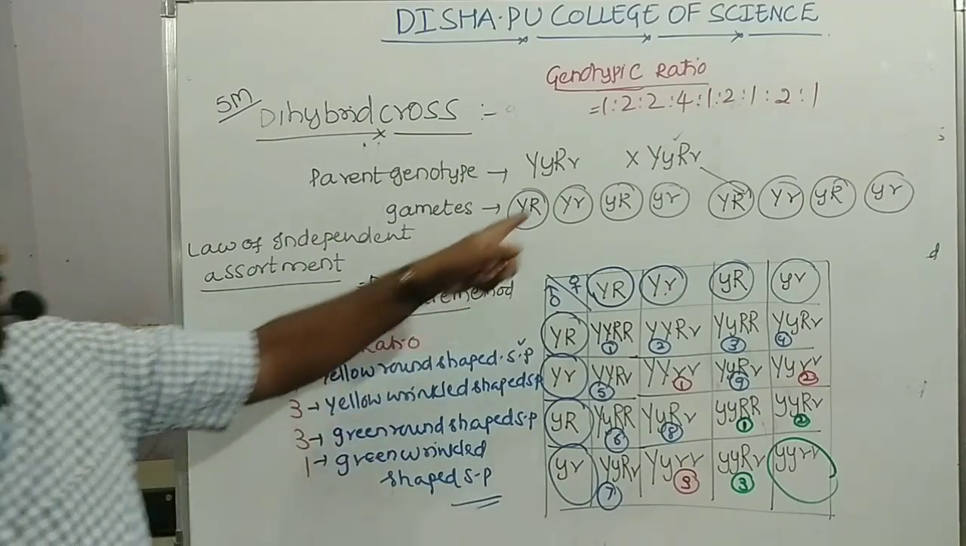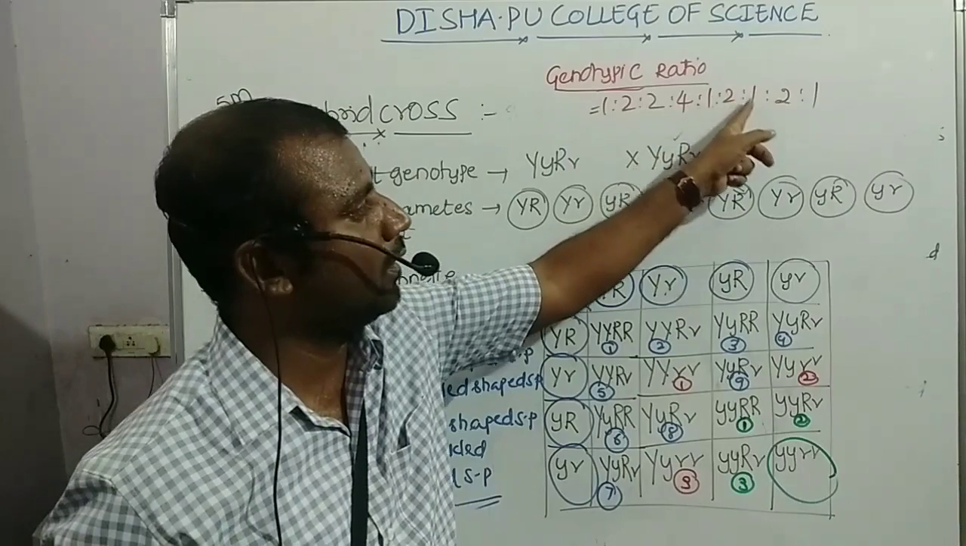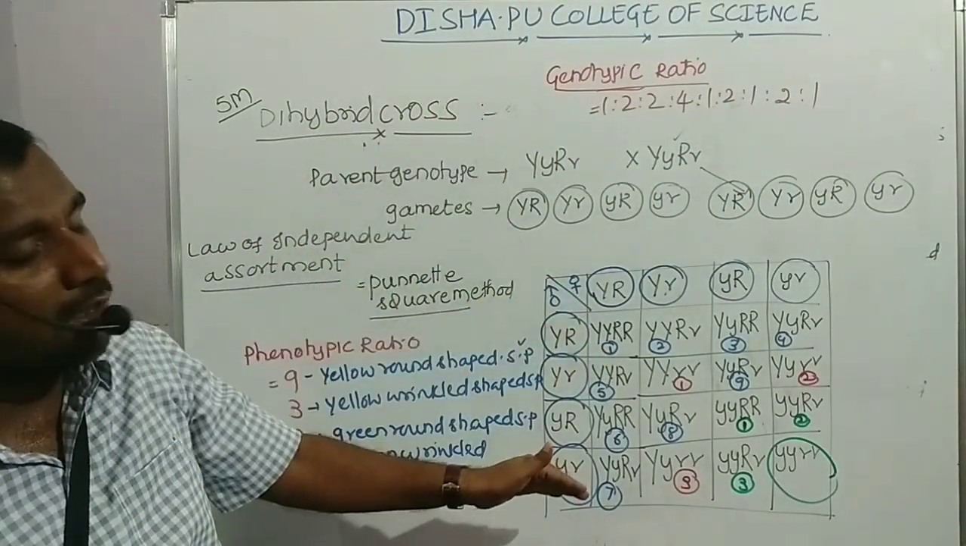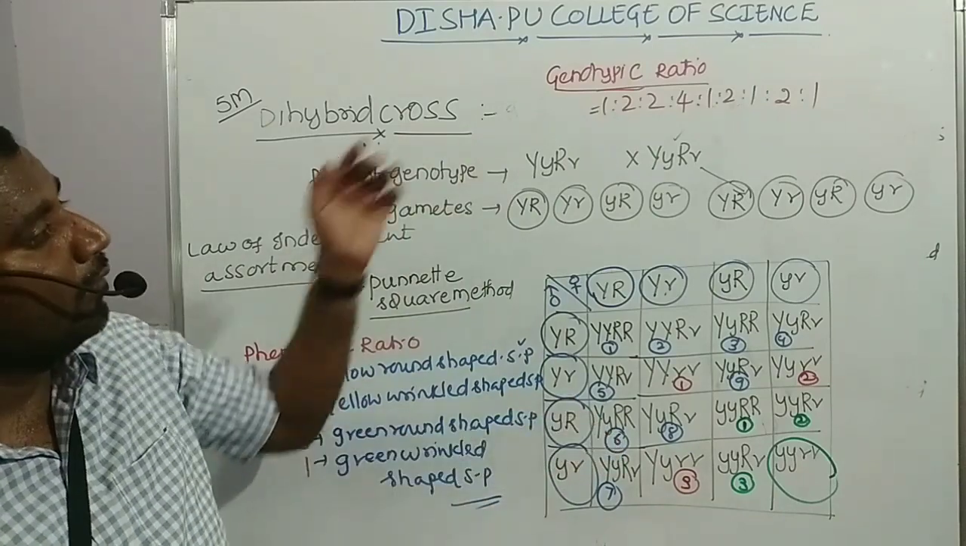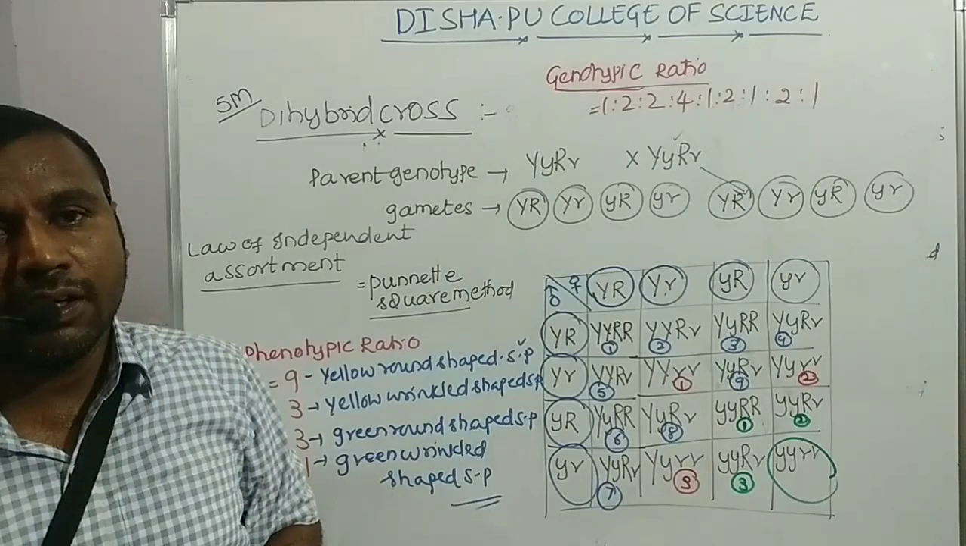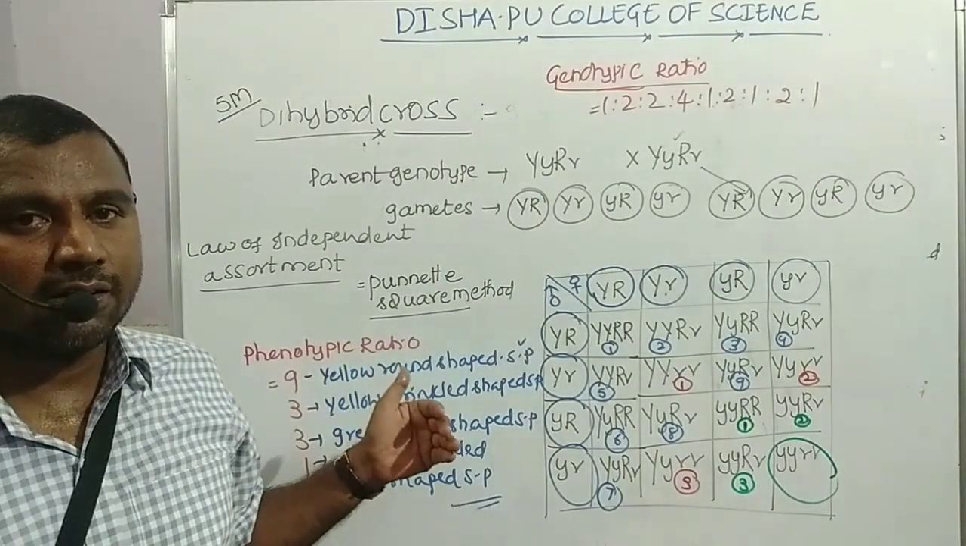You count those numbers: 1 plus 2 is 3, 5, 9, 10, 11, 12, 13, 14, 15, 16. So those are the 16 possibilities of genotypic plants, where one will be completely homozygous dominant and another will be completely homozygous recessive. So this is all about, students, the dihybrid cross.